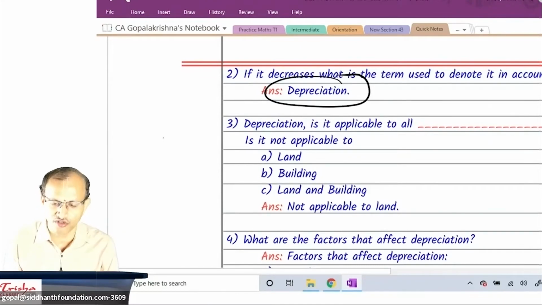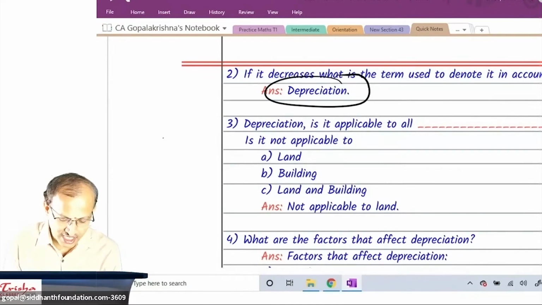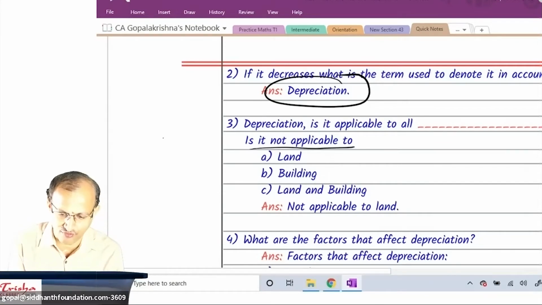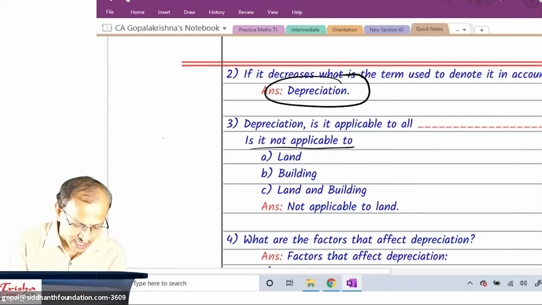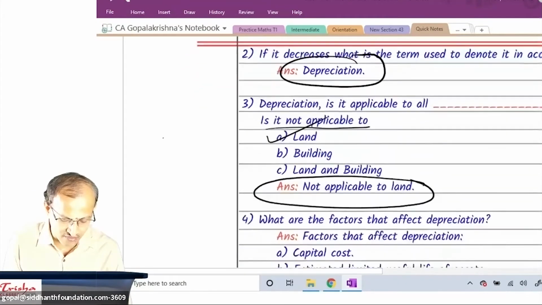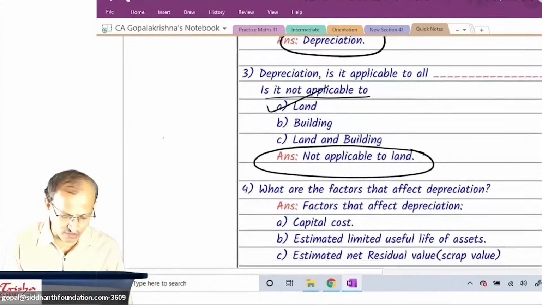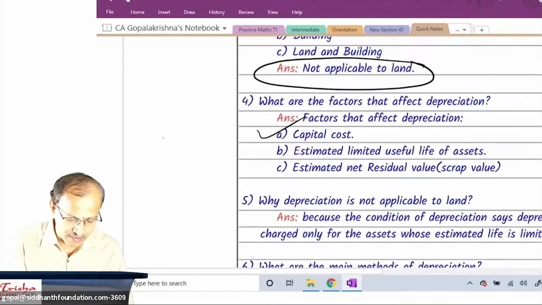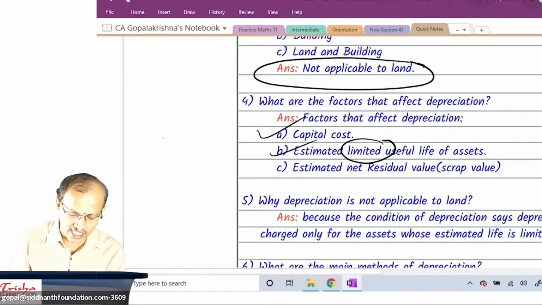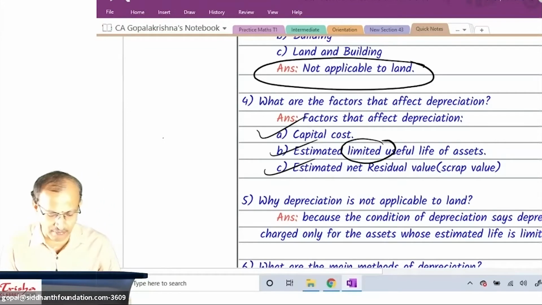Single yes, no? Okay. Depreciation, is it applicable to all asset? No, it is not applicable to which of the following? Land and building. Not applicable to only one asset, that is land. What are the factors which affect depreciation? Three factors. One is capital cost, estimated, I mentioned it as limited useful. In your books they give it as useful life, estimated useful life, and estimated scrap value.